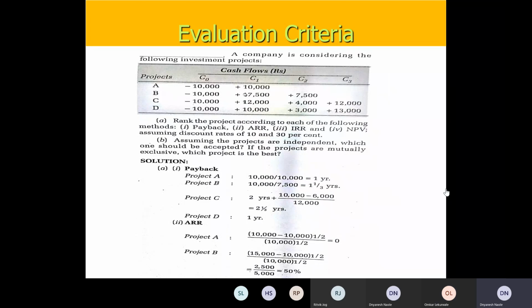In detail, we'll see how we calculate. Suppose we are going to get, say, 10,000 rupees next year, what will be its value today? That is called net present value. Suppose you are getting 2 lakh rupees after 2 years, what will be its value today? It will not be 2 lakh. It will be something lesser than that. So that we'll see next time in detail, under the net present value method.